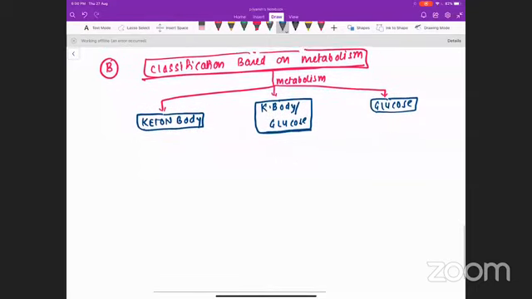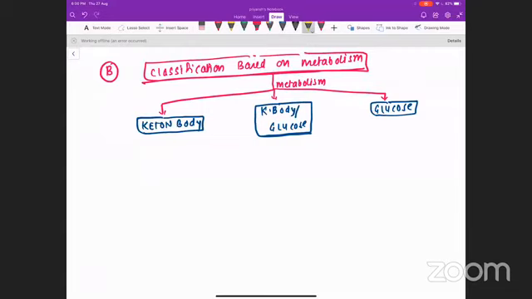Based on metabolism, some amino acids after metabolism generate ketone bodies, some can generate glucose, and some can generate both. If the amino acid is able to generate ketone bodies after metabolism, it is called a ketogenic amino acid. If it is able to generate glucose, it is called a glucogenic amino acid.